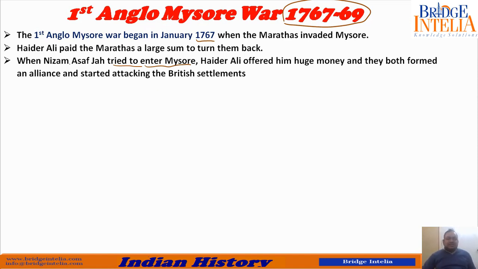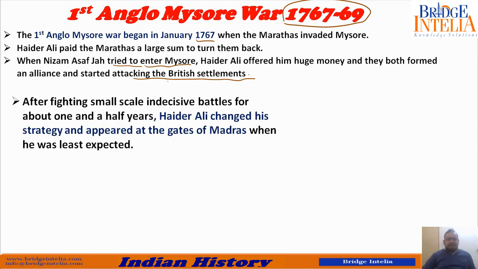And all these three started attacking the British settlements. So till now the British were not in the picture. In the first Anglo-Mysore war, it was not the British who were responsible for the war. Just understand the tendency. Now they start attacking the British settlement because they think that now we three have come together, now we can easily defeat the British. So they start attacking the British settlement.